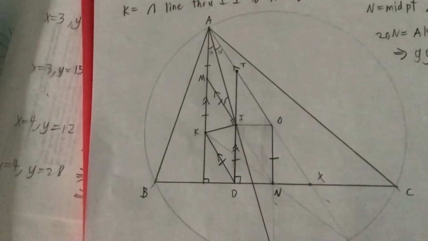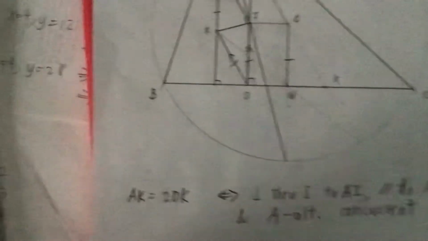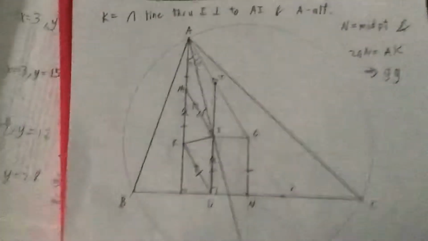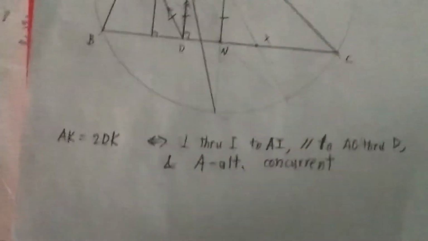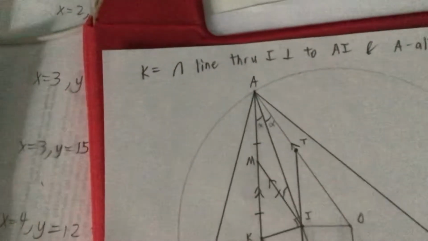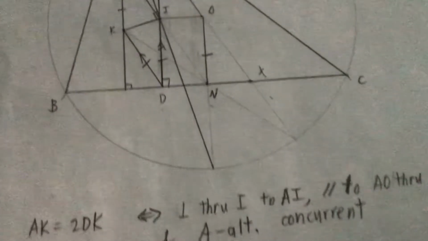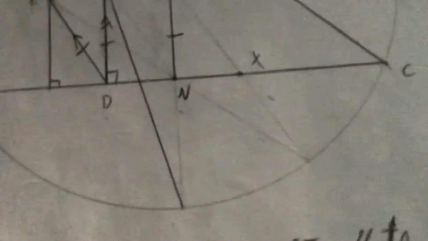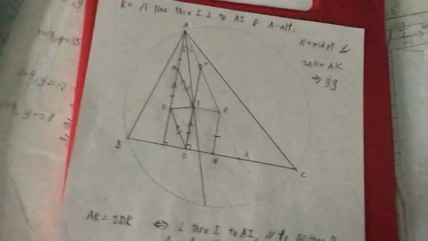DI equals IT. Hence, DT is the diameter of the incircle. And it's well known from chapter 4 of Evan Chen's geometry book that if you draw the diameter of the incircle like that and hit it on side BC, that has to be the A-excircle touch point. X is the A-excircle touch point. The proof of this is simply,